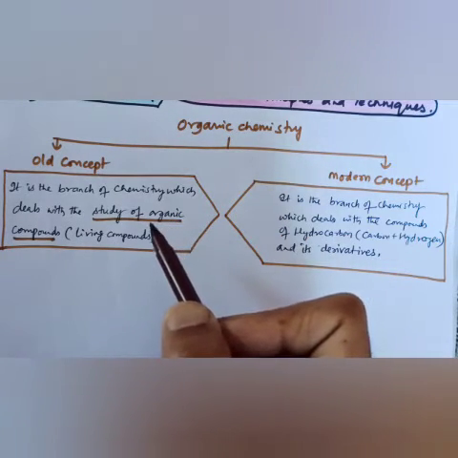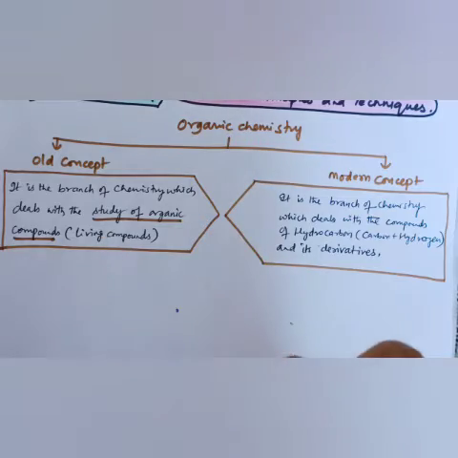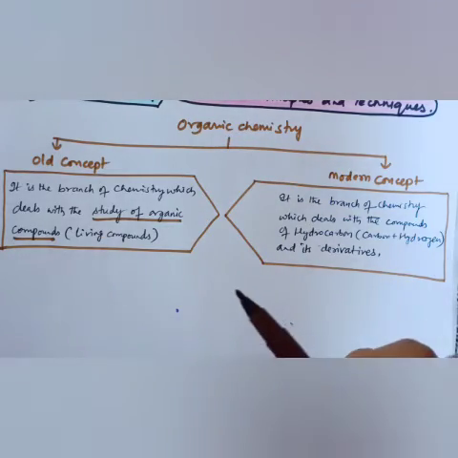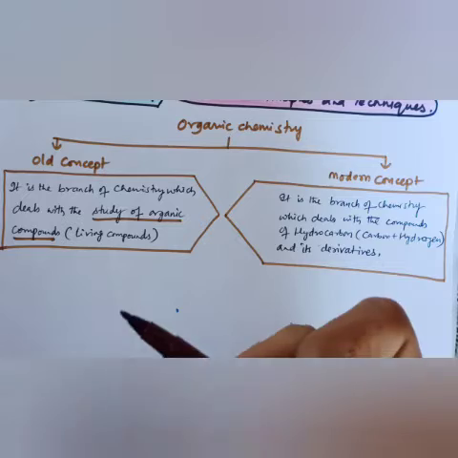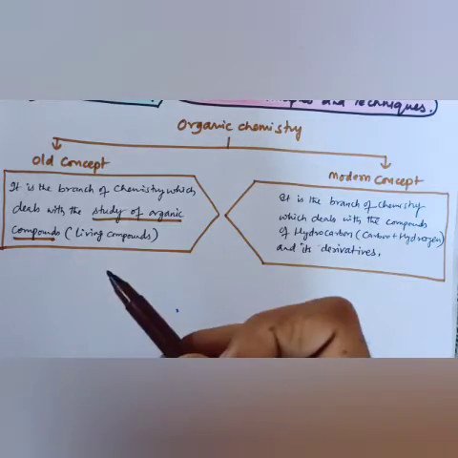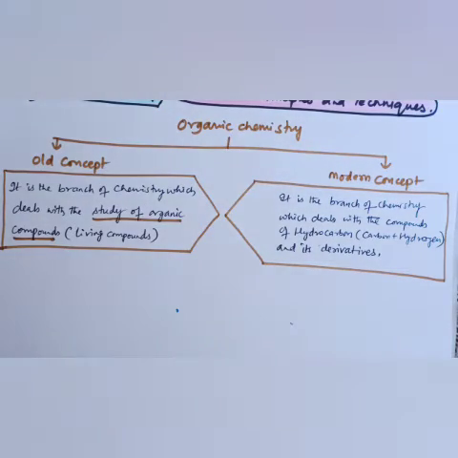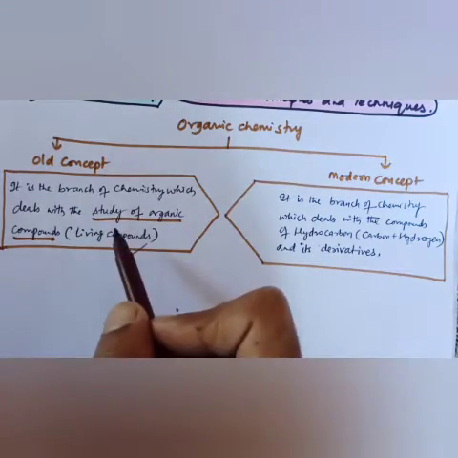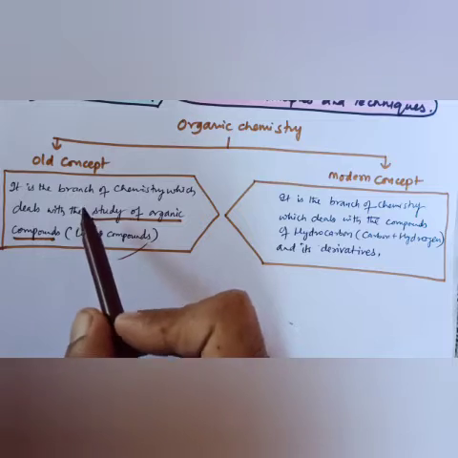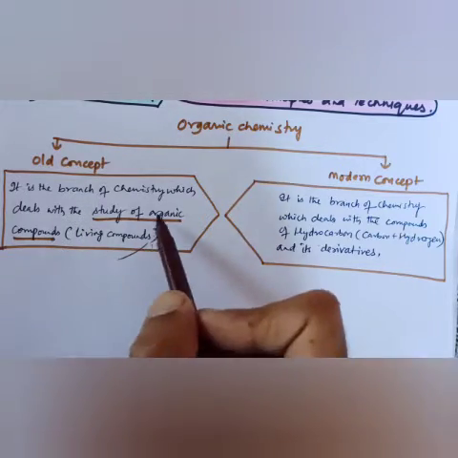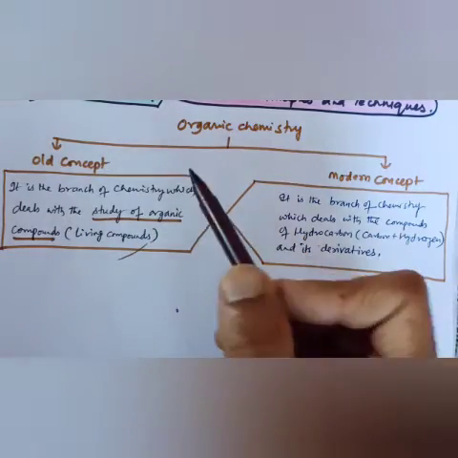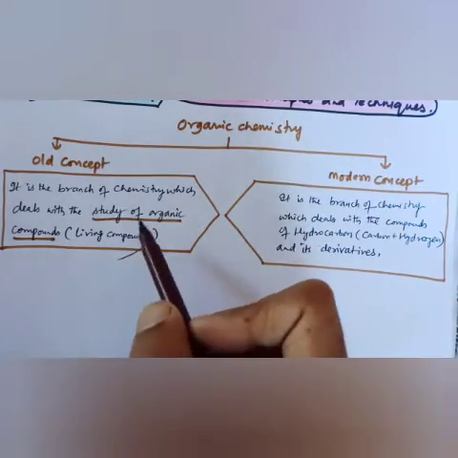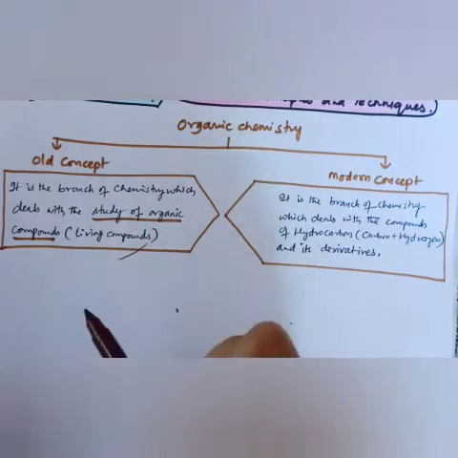For example, in early days it was in the mind of people that everything that occurs from plants or animals, whether sugar, hormones or protein, fat, alcohol, oil, starch, resin, everything that we are getting from plants or animals, the study of those compounds is called the study of organic compounds, and the subject under which we study organic compounds is called organic chemistry.